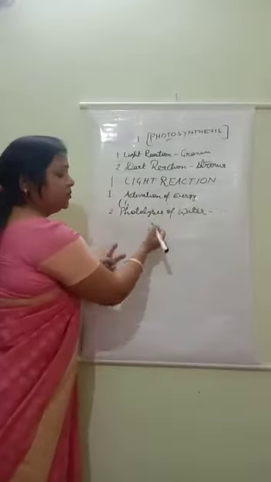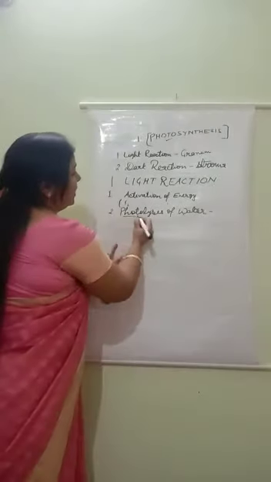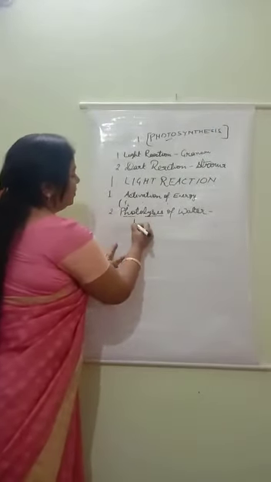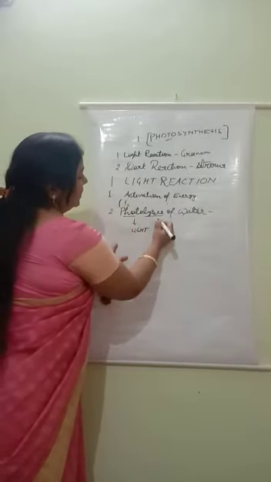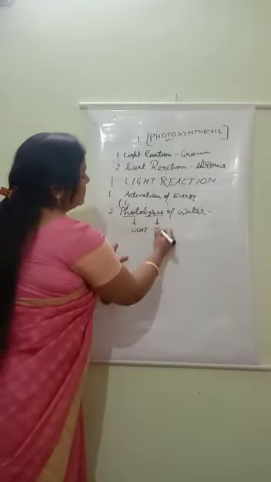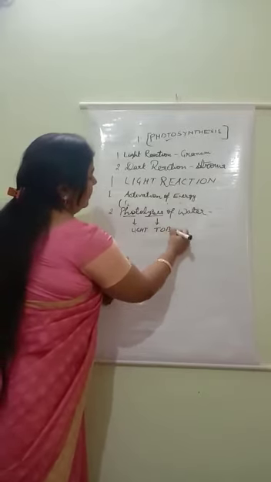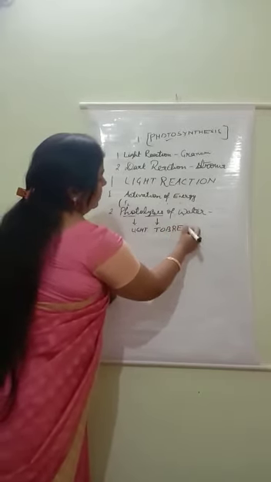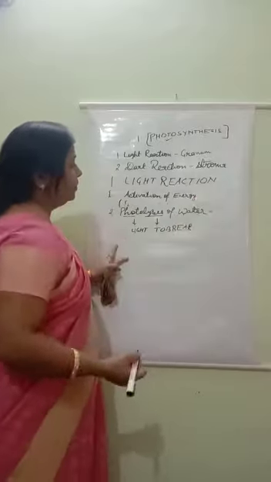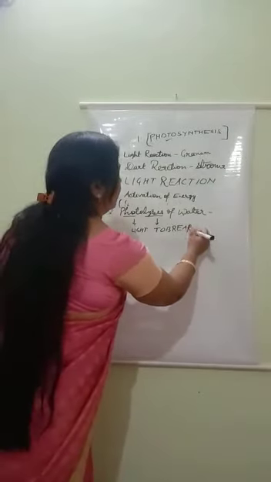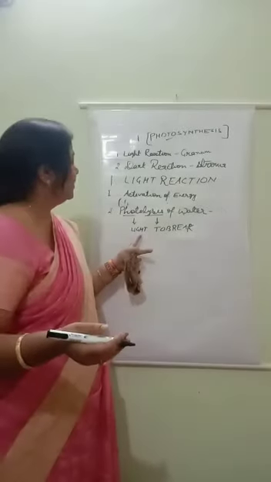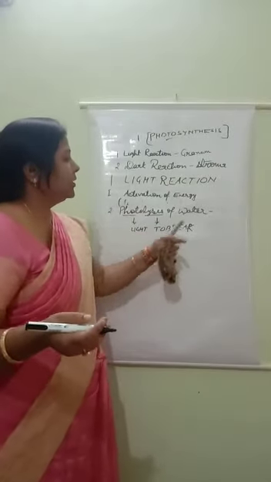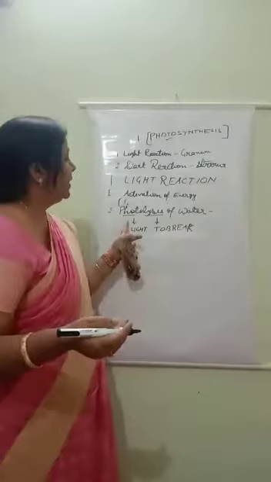Photolysis, two words are here: one photo and second lysis. Photo means light, as I told you many times, and lysis means to break. So in the photosynthesis process, what happens? By the action of energy molecule, light breaks.